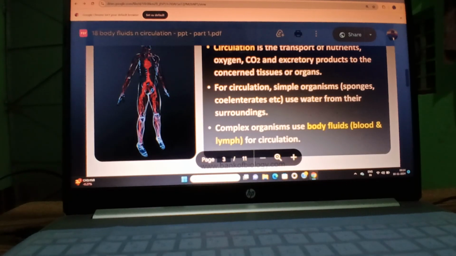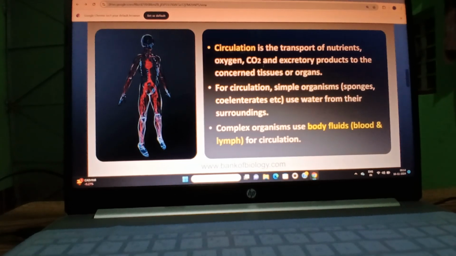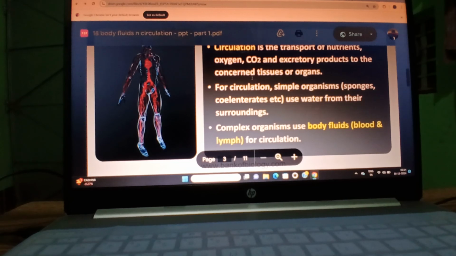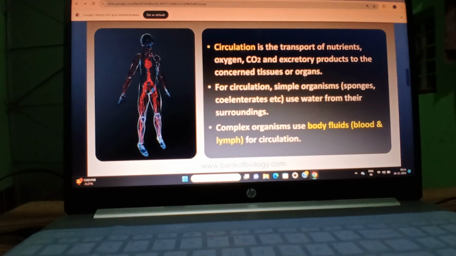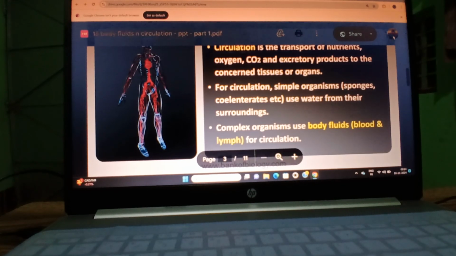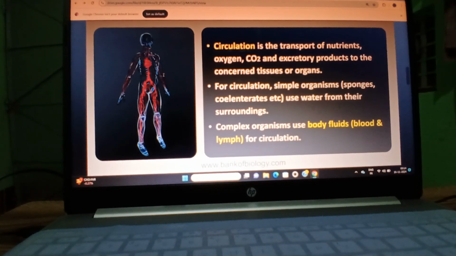Students, look at the definition. Circulation is the transport of nutrients, oxygen, carbon dioxide and excretory products to all the concerned tissues or organs. So students, you know what circulation is. Look at this figure. From the heart, blood goes to the whole body.